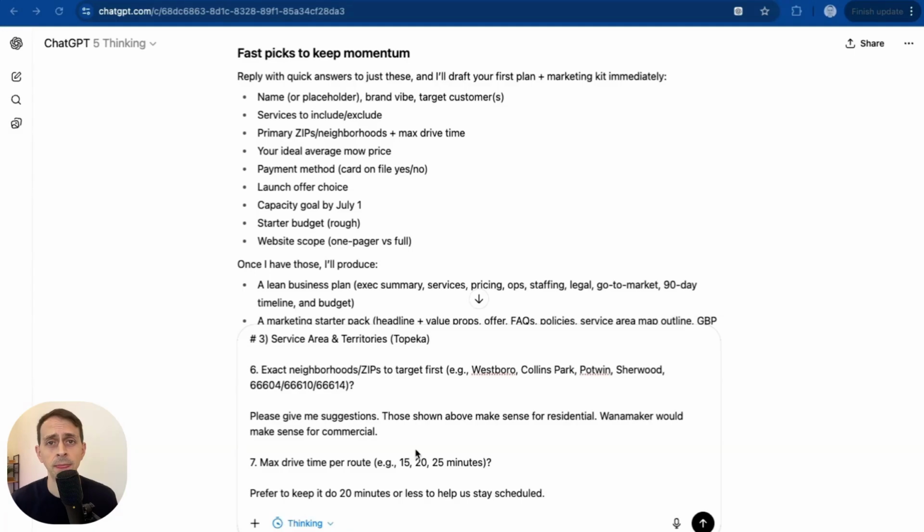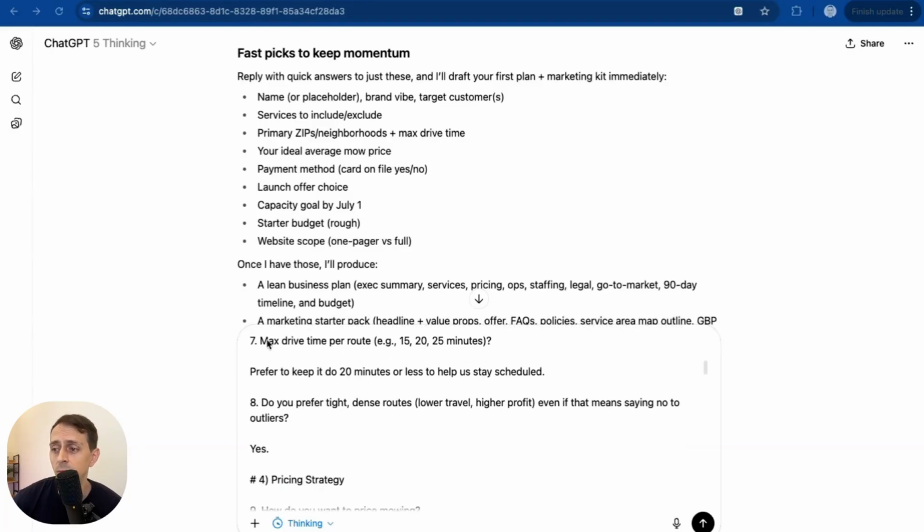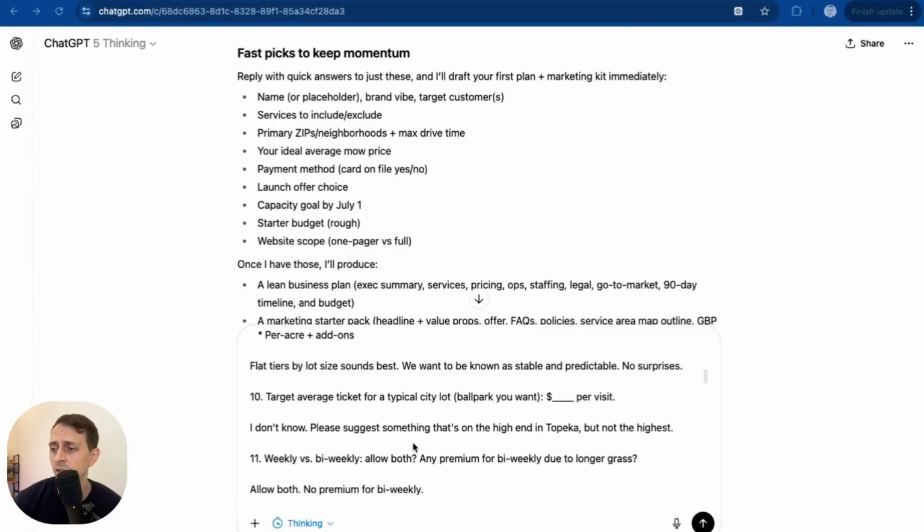This is the key. The creativity, the core business is inside of you. Any kind of algorithms, calculations, those type of things should be pushed to the AI. So like exact neighborhoods to target. Well, I've already told you what my USP is. Why don't you help me pick some neighborhoods that I can target? So then I'm giving ideas when I have clarity, but there's a lot of places where I don't.